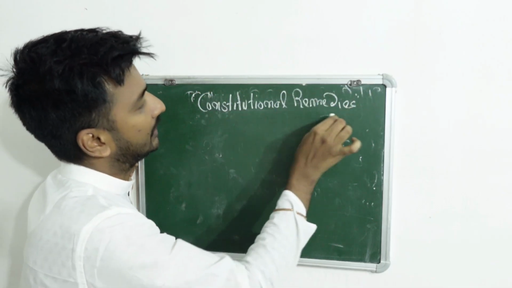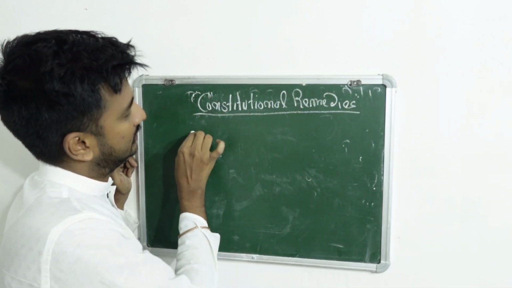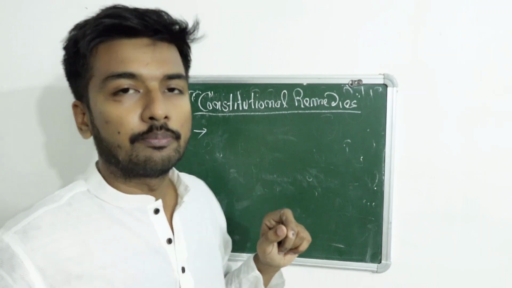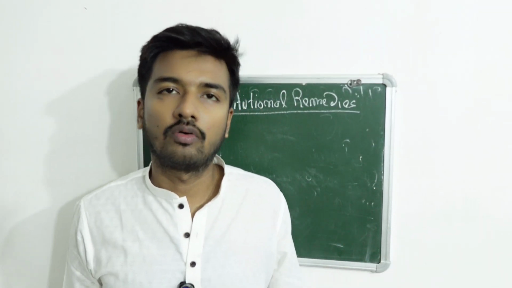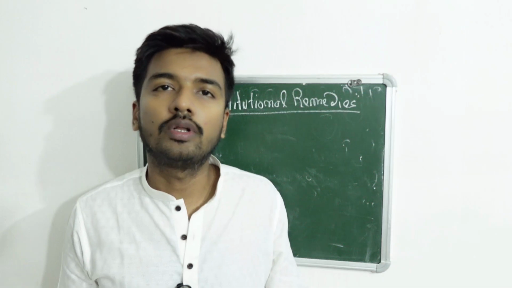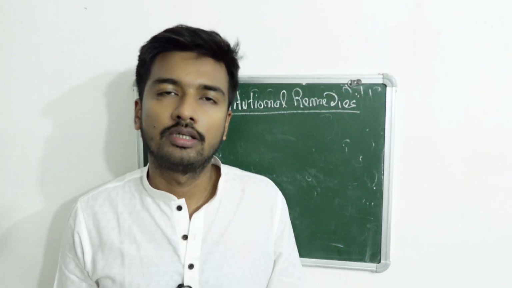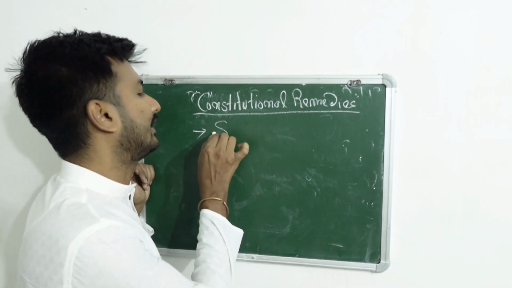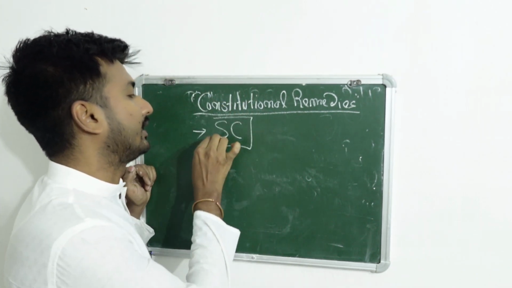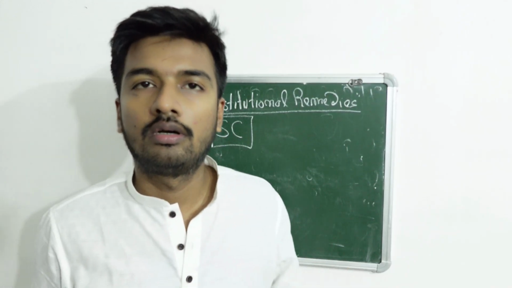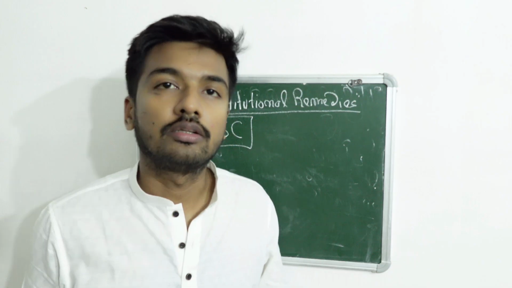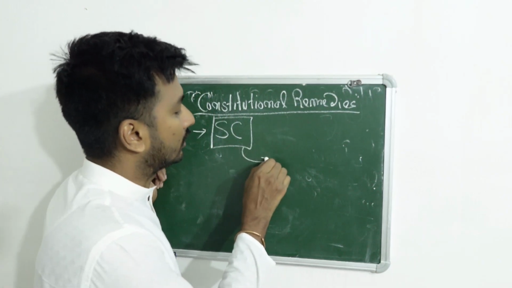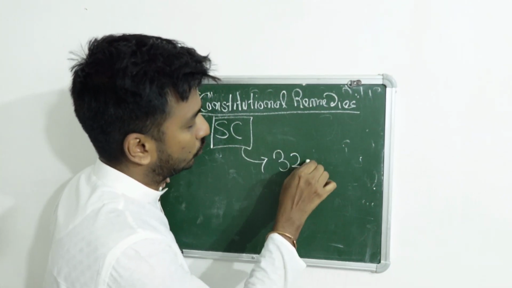Constitutional remedies means if you are deprived of fundamental rights, where will you go to complain? You can complain in the Supreme Court by filing a petition that your fundamental rights have been denied. Under which article? Article 32.